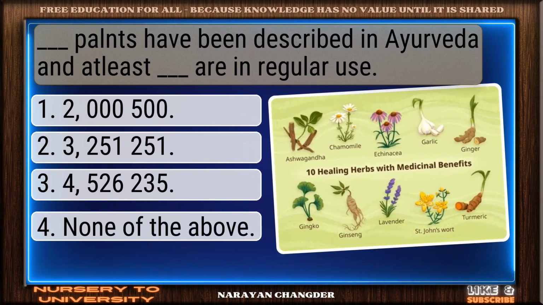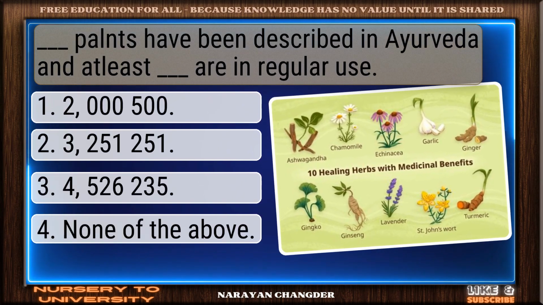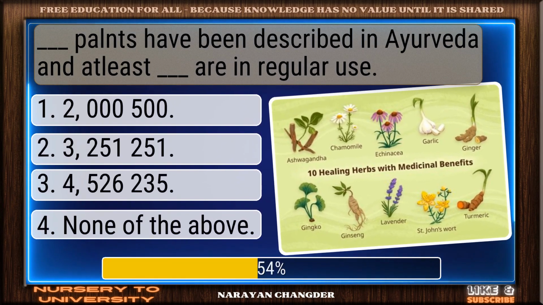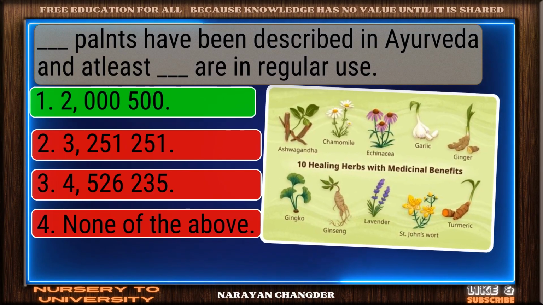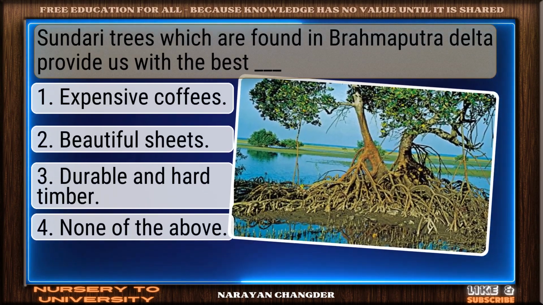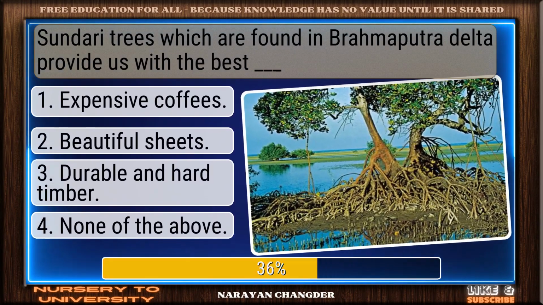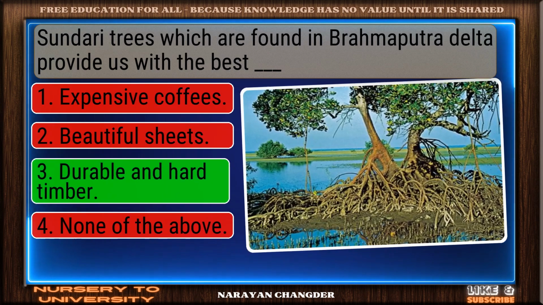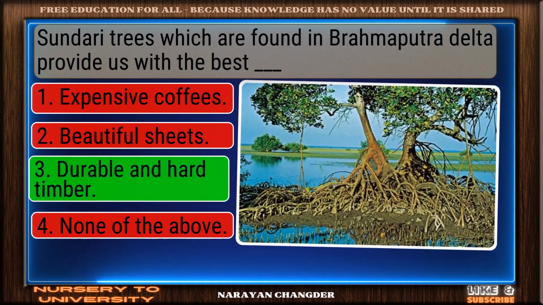Question number 70. Dash plants have been described in Ayurveda and at least dash are in regular use. Bravo, 2,500 is the answer. Question number 71. Sundari trees which are found in Brahmaputra Delta provide us with the best dash. Well done. Durable and hard timber is the right choice.